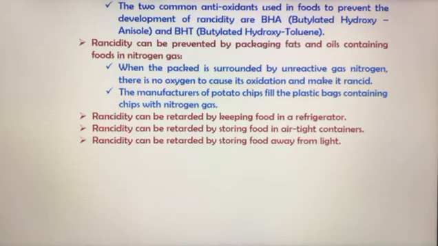So this is how you can prevent rancidity: by using antioxidants, by using inert gases, by keeping the food in refrigerators, by keeping it in airtight containers, or by keeping it away from light. This is how we can prevent rancidity.